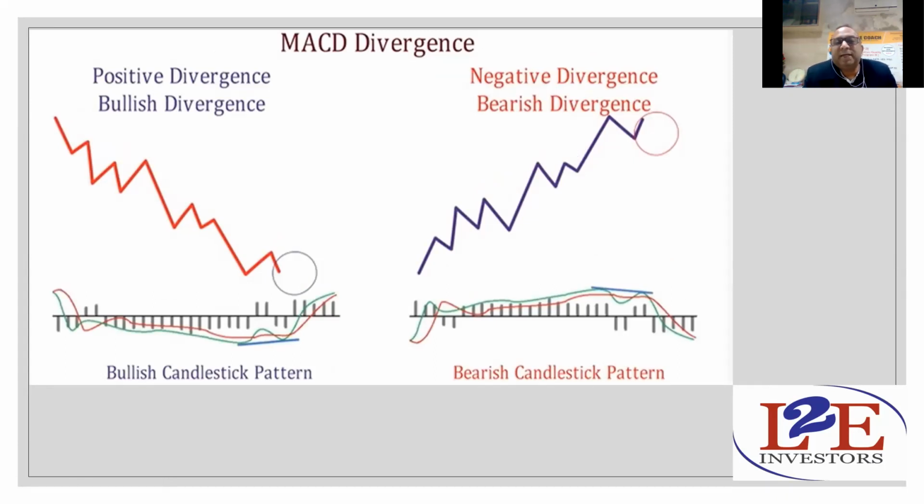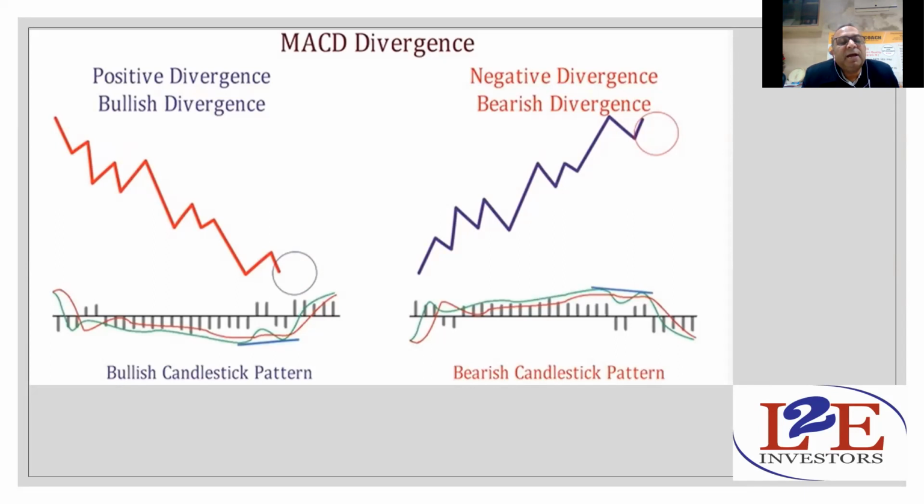Now this is MACD divergence. MACD means these two lines, the red and green line. See what is going on in the first picture. The price is moving downward, and the area of concern is that small circle. Continuously the price is moving downward, and the MACD lines are also moving downward.